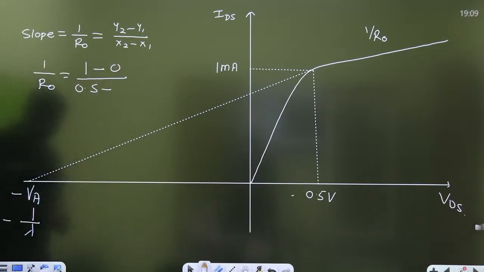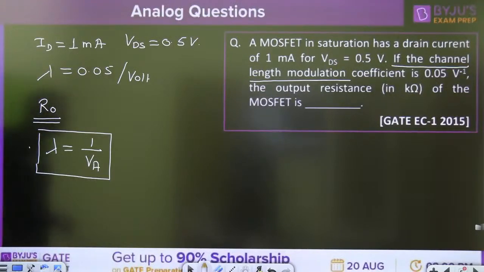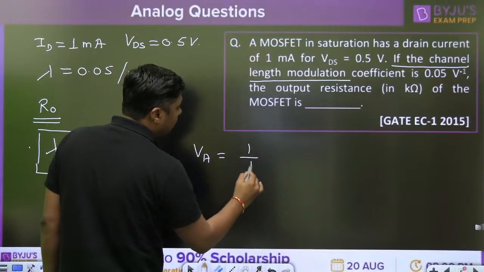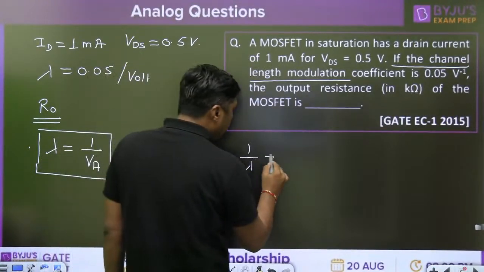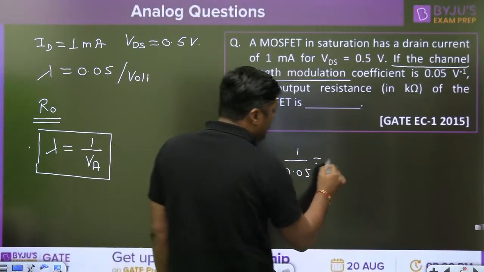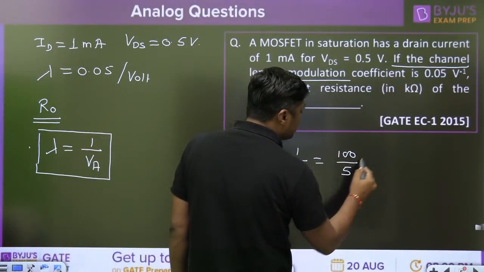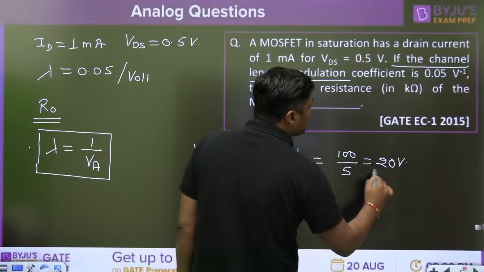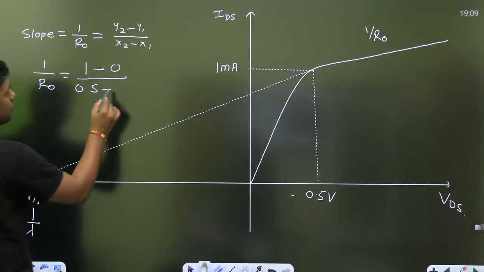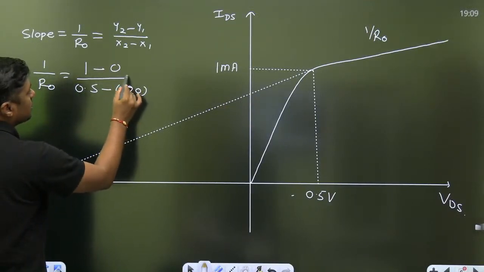Minus of minus. What is the minus of minus? 1 by VA. What is the VA? Try to understand. VA is equal to 1 by lambda. I will give you the shortcut also. 0.05 means it will become 100 by 5. That is the 20 volt. That is nothing but 20 volt. You can put here minus of minus 20 volt.